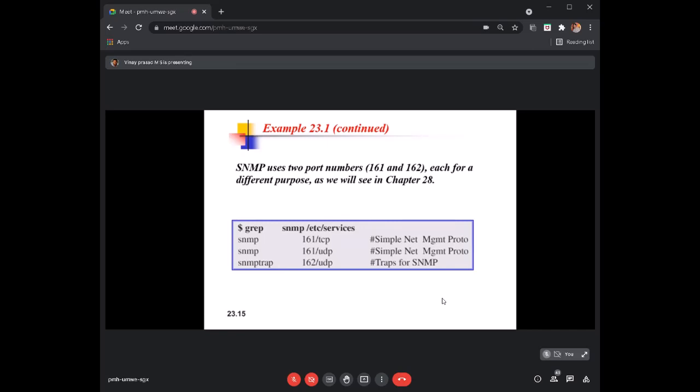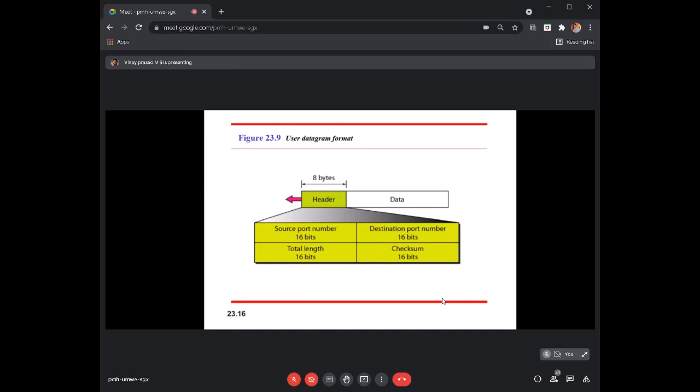Coming to the user datagram, this is how it looks, and the size is from 0 to 65535 bytes for each datagram. The UDP header is very simple, just 8 bytes.